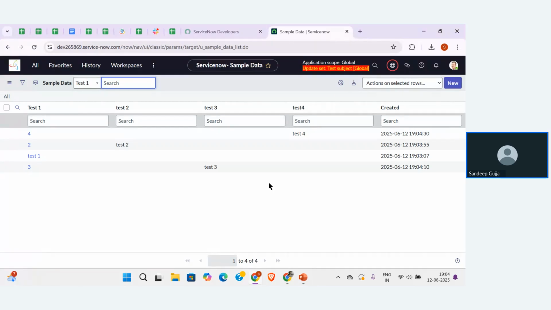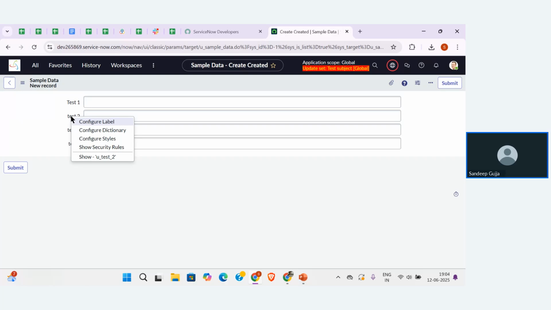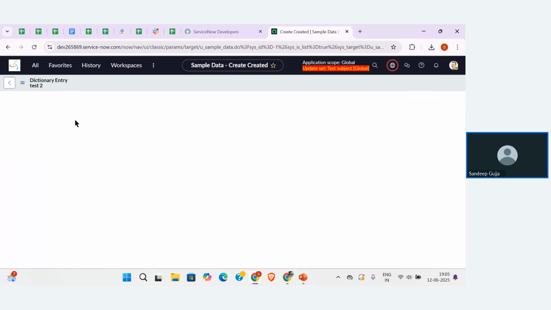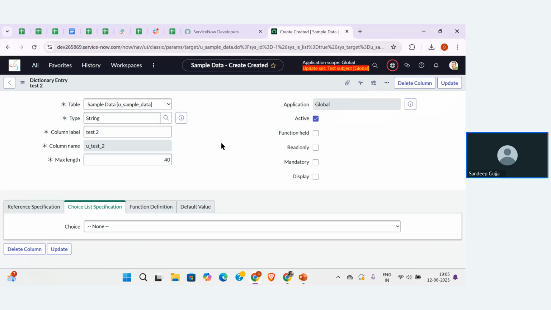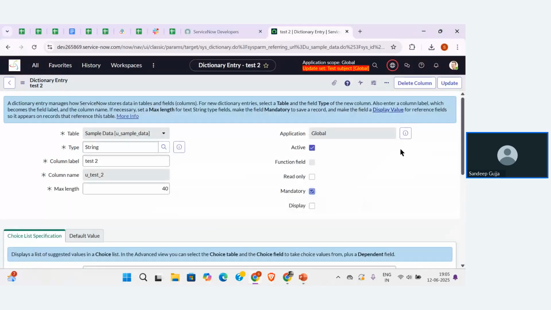For that, I need to open the form once again. Let me add configurations like the test2 field should be a mandatory field. For that, click on the field name, go to Config Dictionary, make that particular field a mandatory field, and update the changes.